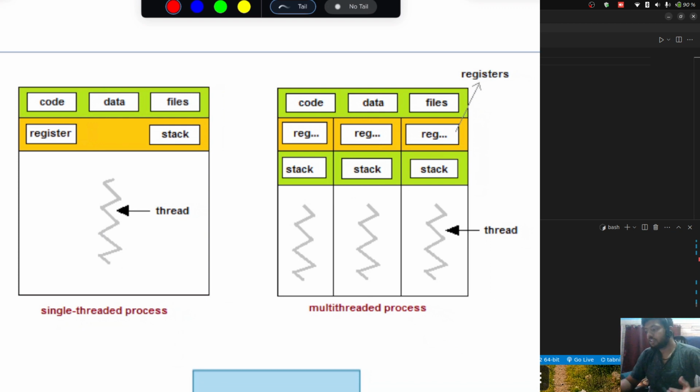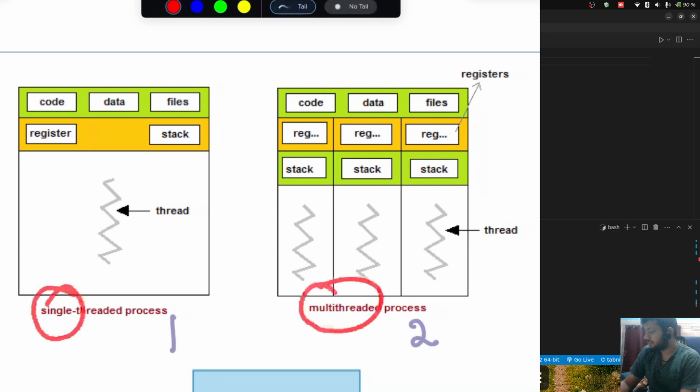So let's focus on the diagram and we will see what I'm talking about. Right now we have two diagrams. We have two processes, process number 1 and process number 2. Process 1 is single threaded. Process 2 is multi-threaded.